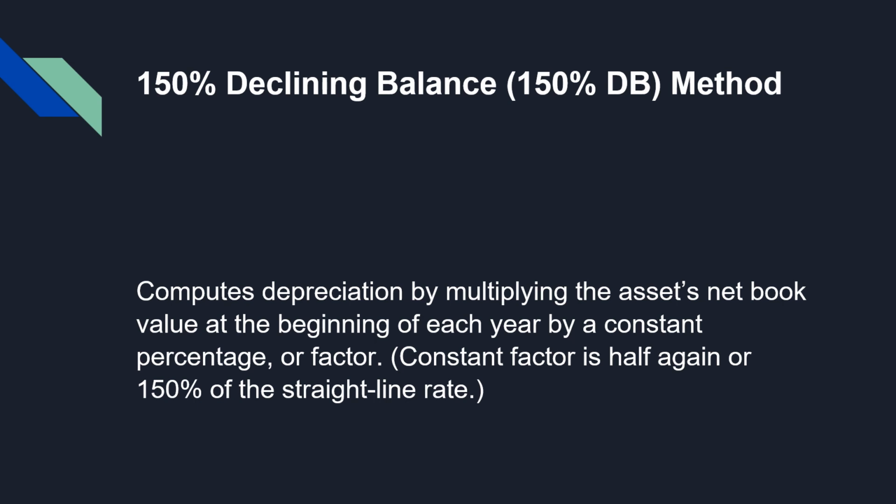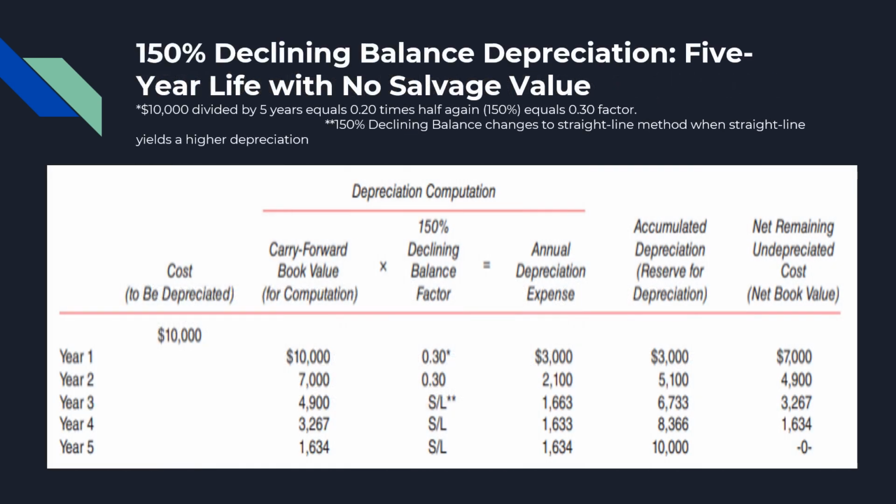This is a common method used for property depreciation. This table illustrates the 150% declining balance factor computation for each year of the 5-year useful life with no salvage value.